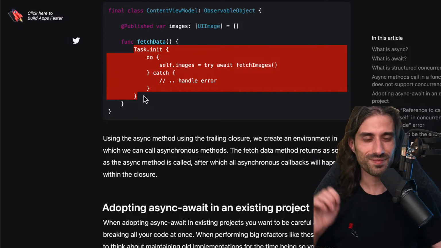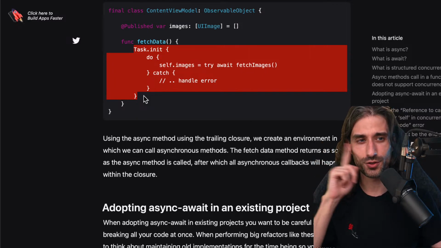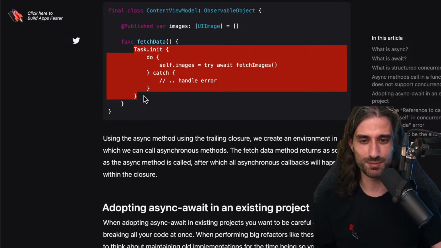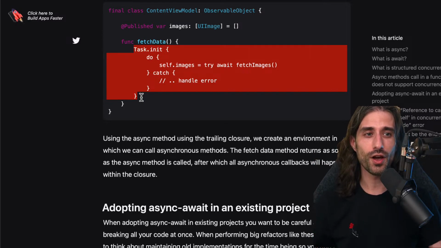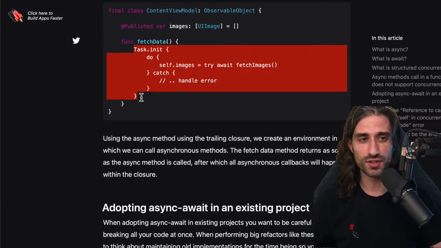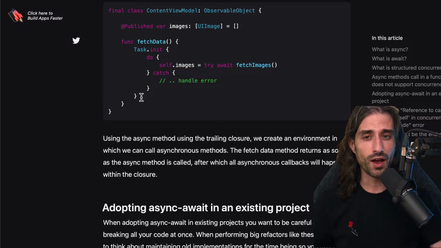I'm sorry, I made a confusion between Swift concurrency and structured concurrency. Sorry, I will restart this part of the explanation. So when you create a task, you are doing what's called unstructured concurrency, because when you create a task, you create a new execution context that will execute independently from its call site. However, we also have structured concurrency, and we will see a little bit later examples of structured concurrency. And both structured concurrency and unstructured concurrency are part of Swift concurrency. That's the point I wanted to make.